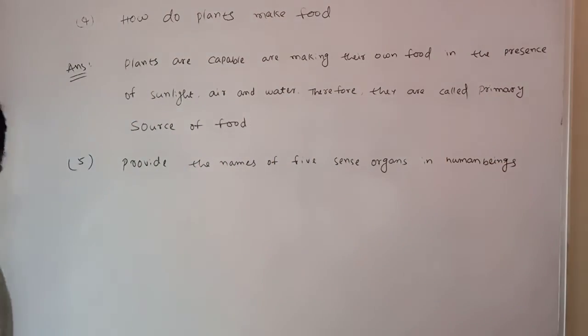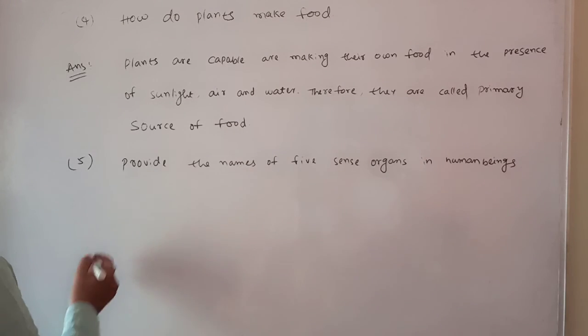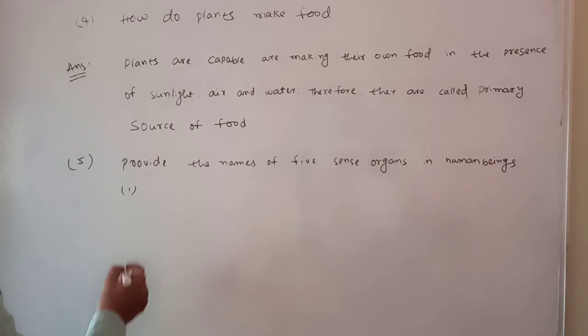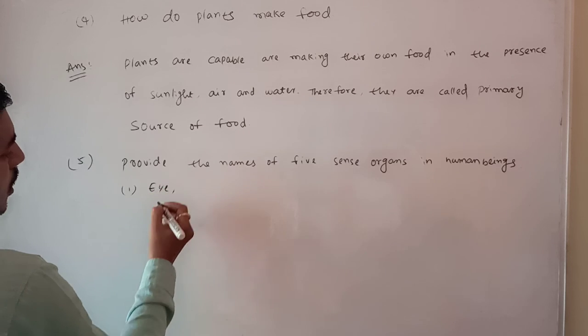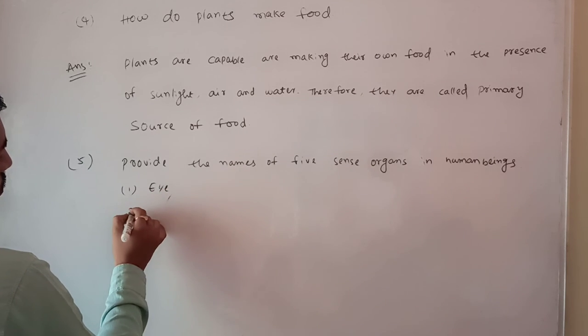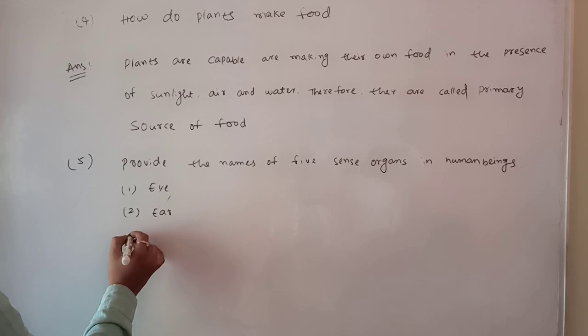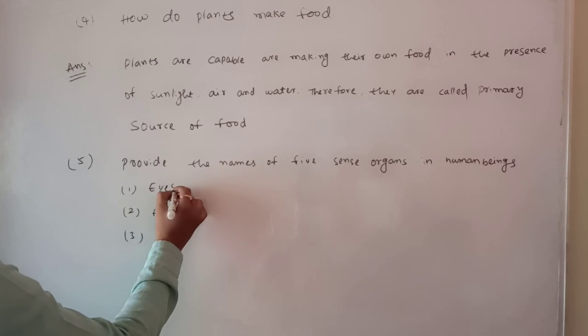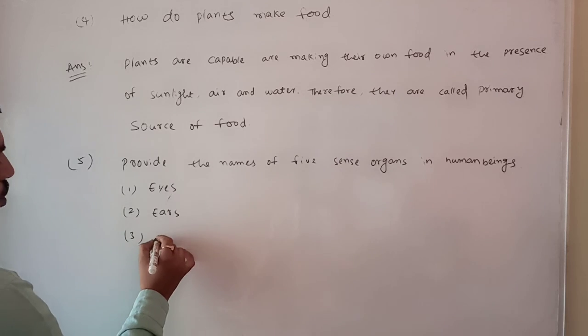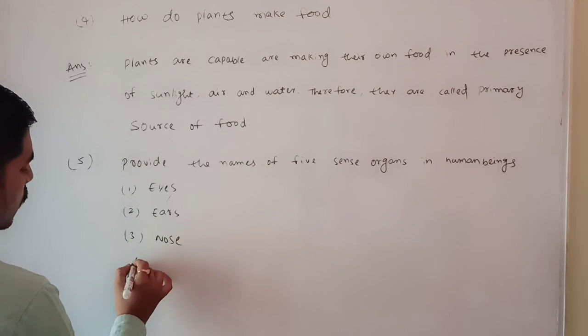First one, eye. Second one, ear. Third one, nose.